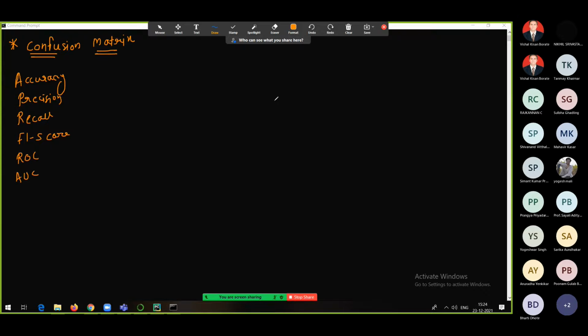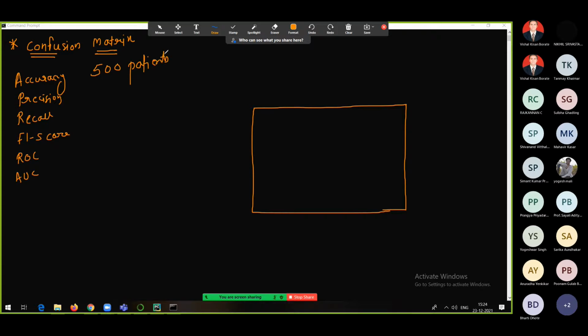Let's suppose we have been given the data of 500 patients. Now see everyone, as here we are talking about logistic regression, obviously we will be solving classification types of problems with its help, because logistic regression is used for classification types of problems.